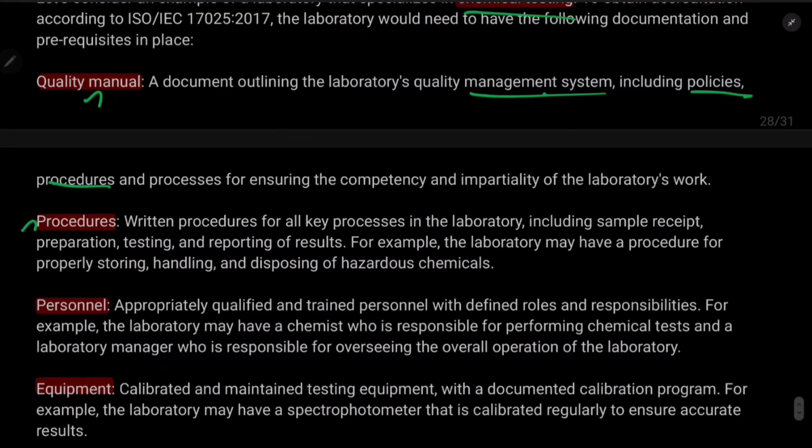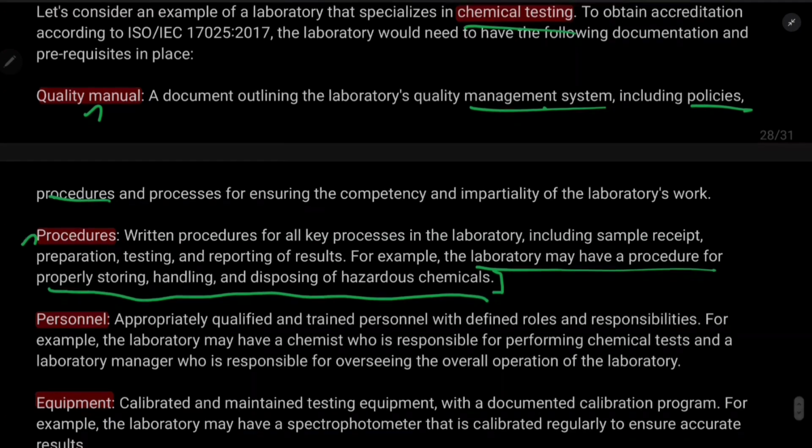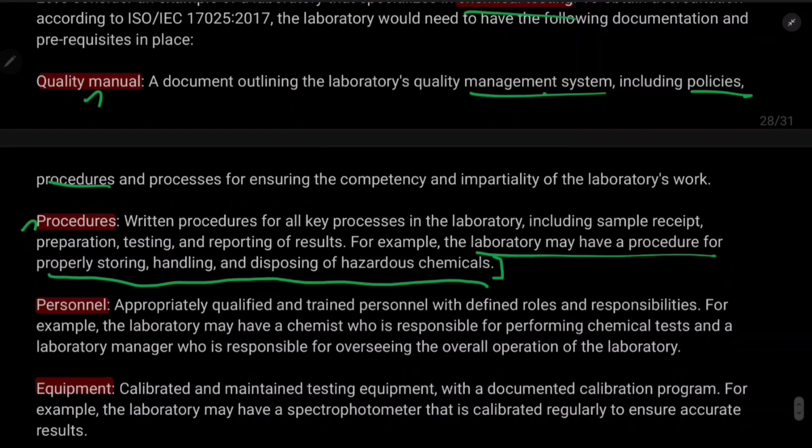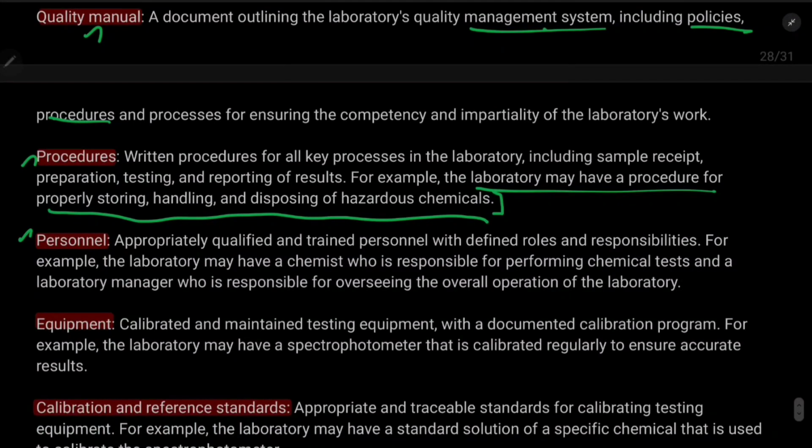How to do the specific analysis. The laboratory may have a procedure for properly storing, handling and disposing of hazardous chemicals. That is an example from a chemical testing laboratory. Then personnel. Let's say I have a chemical testing laboratory and I got a microbial food analyst. Will that be okay?